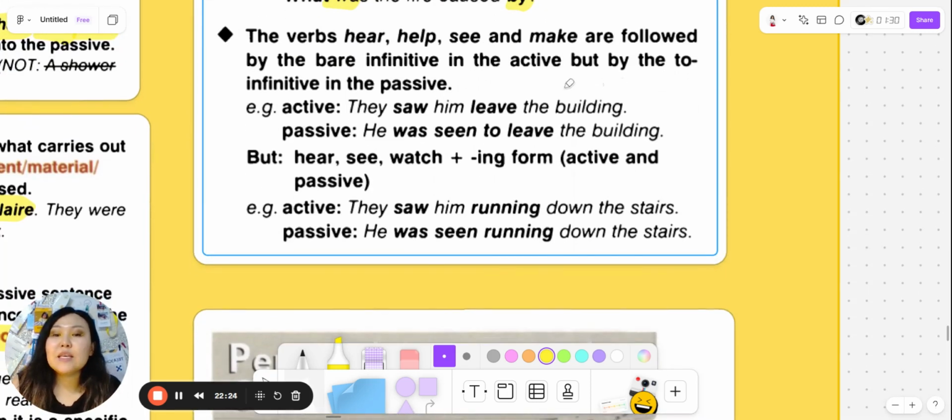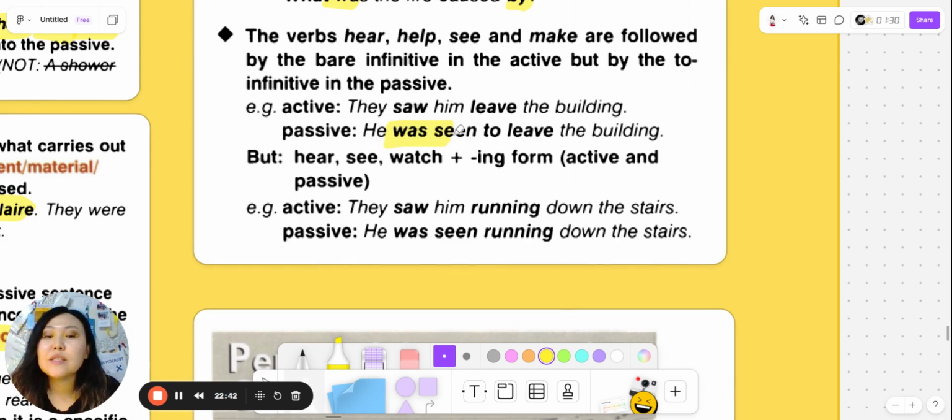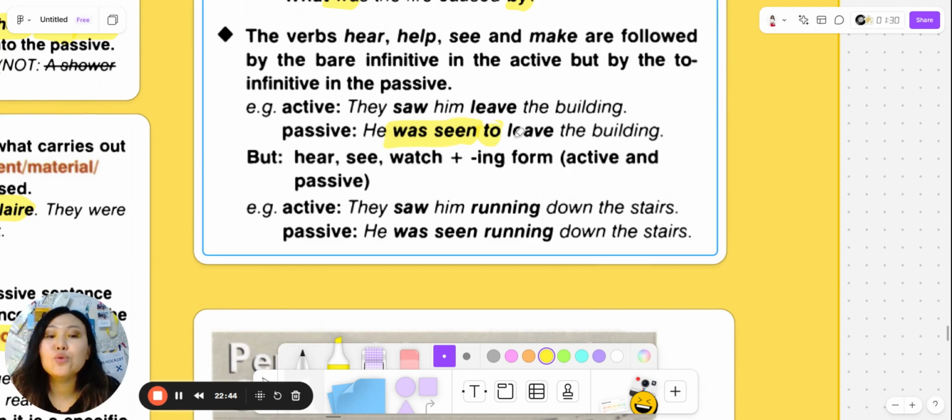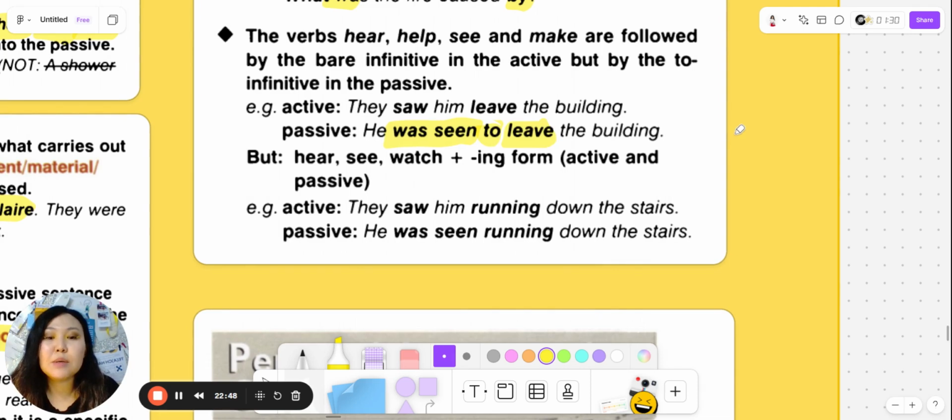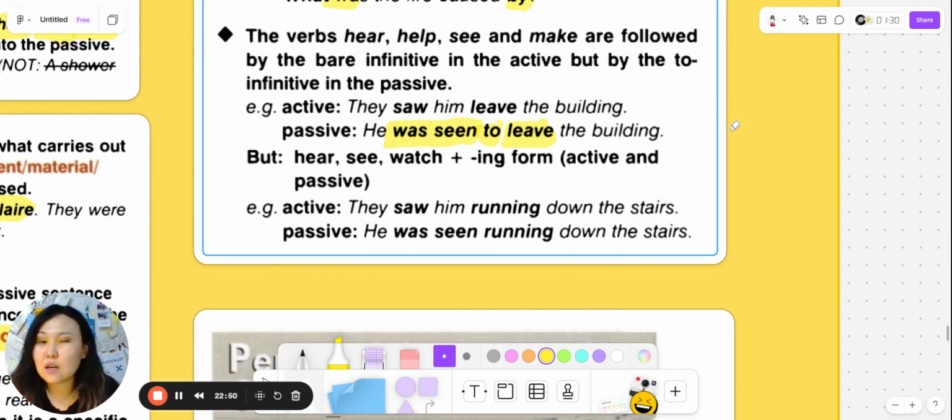The verbs hear, help, see, and make are followed by the bare infinitive in the active, but by the to-infinitive in the passive. So, active: They saw him leave the building. Passive: He was seen to leave the building. Yeah, if we say he was seen leave the building, it's kind of rough.